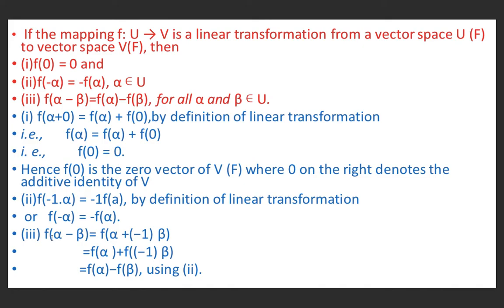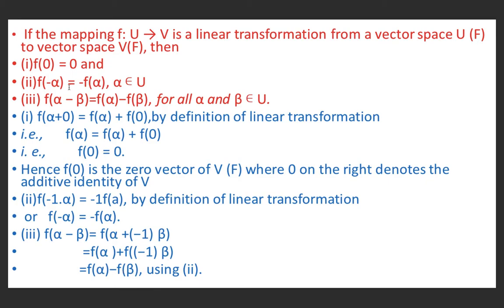So the third condition is f of alpha minus beta. Alpha minus beta can be written as alpha plus minus 1 into beta. Because f is a linear transformation, it preserves vector addition, so it may be written as f of alpha plus f of minus 1 into beta. Also, by the above condition, f of minus alpha is minus f alpha, so f of minus 1 into beta is minus f beta. So it is f alpha minus f beta.